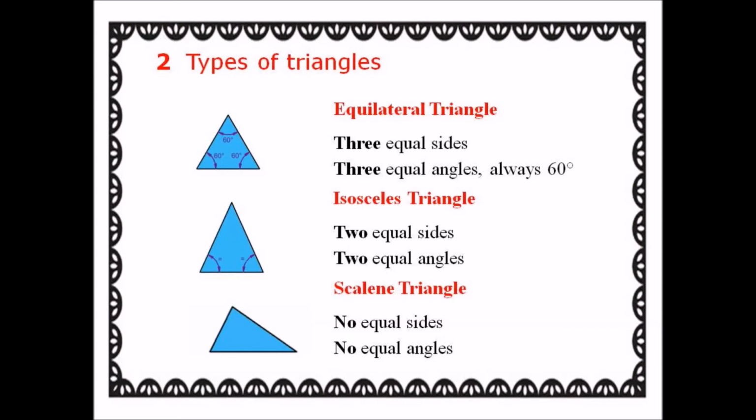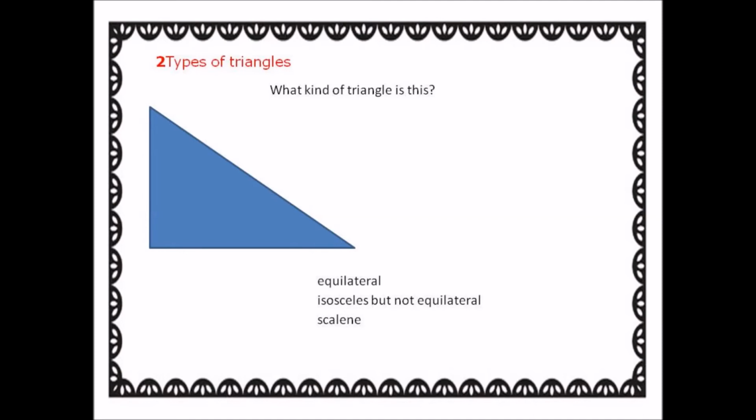Equilateral triangle has 3 equal sides, 3 equal angles, always 60 degrees. Isosceles triangle, 2 equal sides, 2 equal angles. And scalene triangle, no equal sides, no equal angles. So here is a triangle. What kind of triangle is this? This has no 3 equal sides or 2 equal angles. So it is scalene triangle.